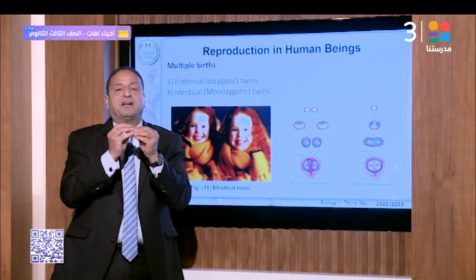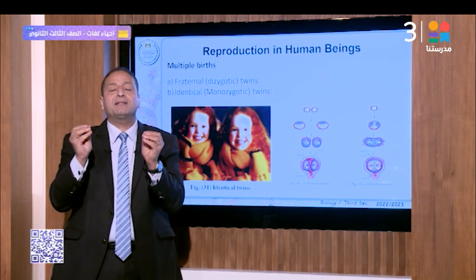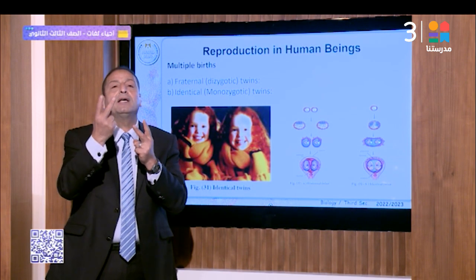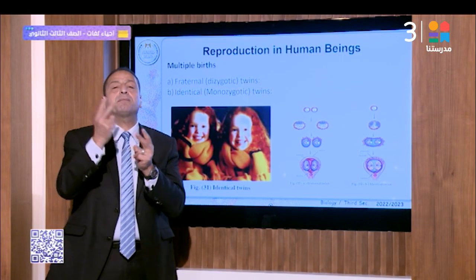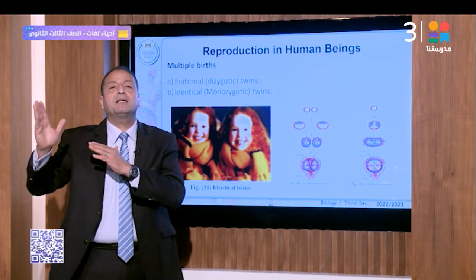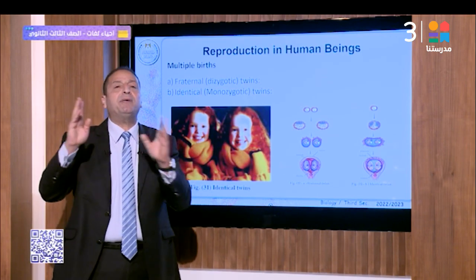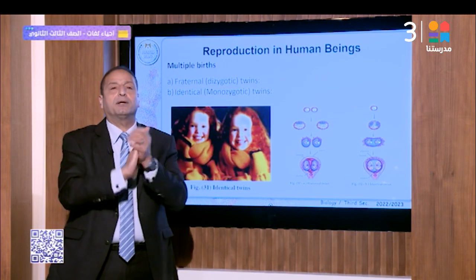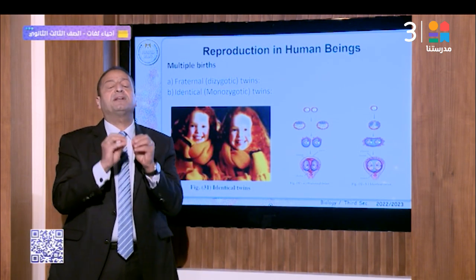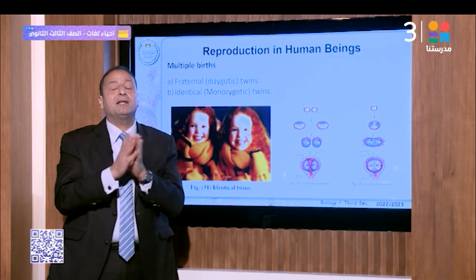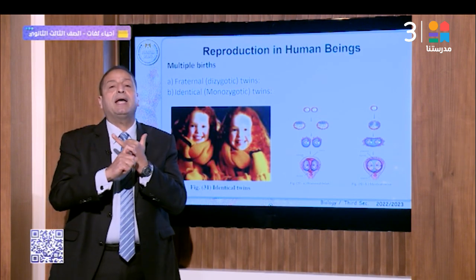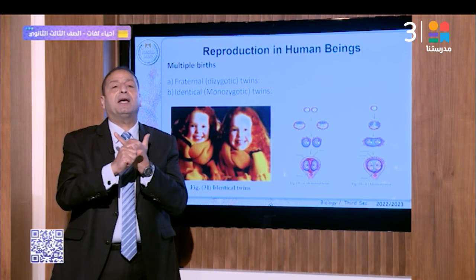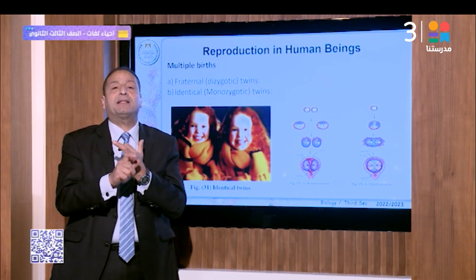Finally, the fraternal twins, or dizygotic, are produced from two ova released from both ovaries or one ovary, and fertilized by two separate sperm. It may be X, Y, XX, XY, or YY. So they are different in sex and genes. Each embryo has a specific embryonic sac, and each one has a separate placenta.